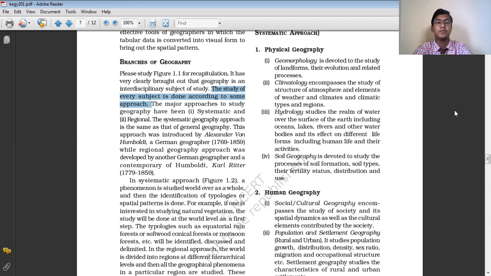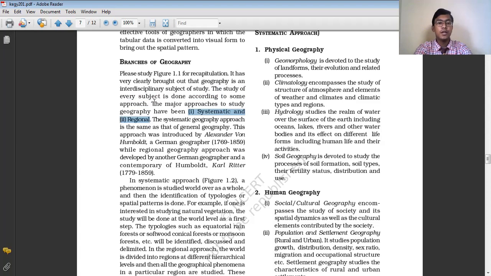In the same way, for studying geography as well, we take the help of two different approaches, and these two approaches are the systematic approach and the regional approach.